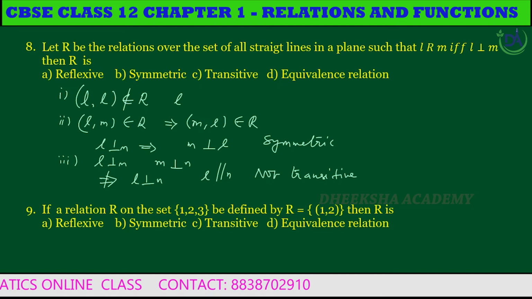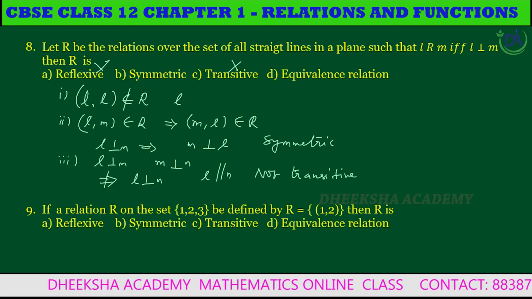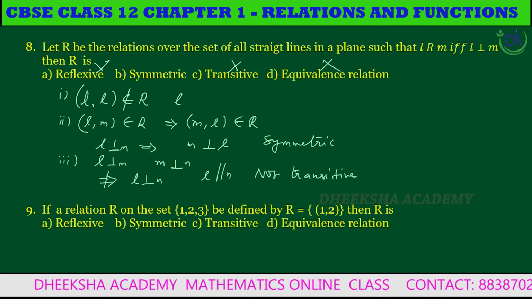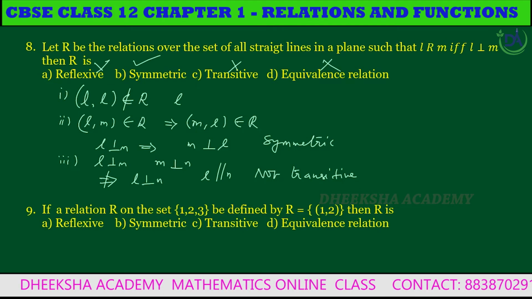So in this question, the relation R is not reflexive and not transitive, so it's not an equivalence relation. The correct answer is that the relation R is symmetric only.